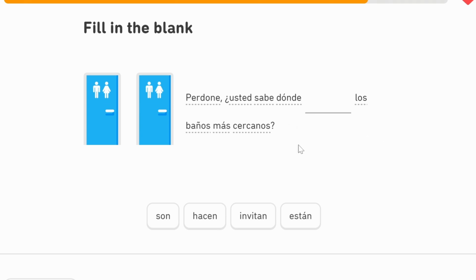Now, what we're going to use is they are. Do you know where they are, the nearest bathrooms? And in English it would be, do you know where the nearest bathrooms are? But because we're talking about something that's plural, los baños, instead of está, we need to use están, because for plural things, we need to use the they conjugation. Do you know where they are? So altogether this would mean, excuse me, do you know where the nearest bathrooms are?